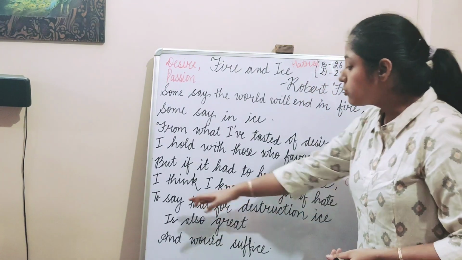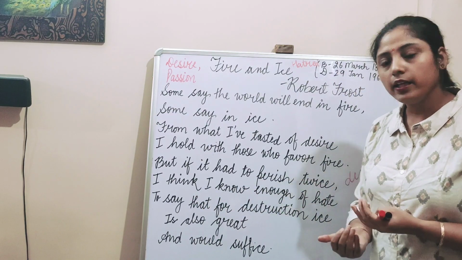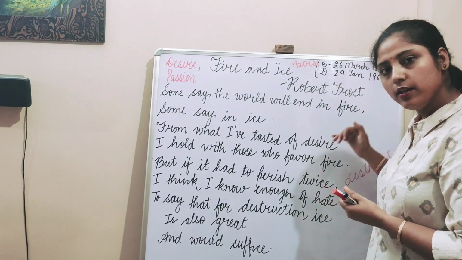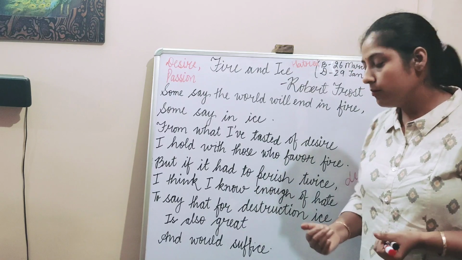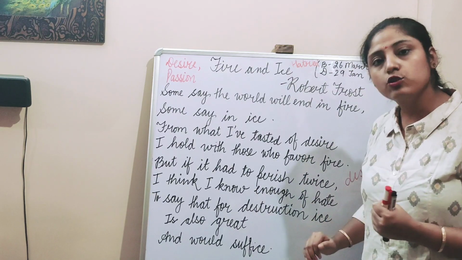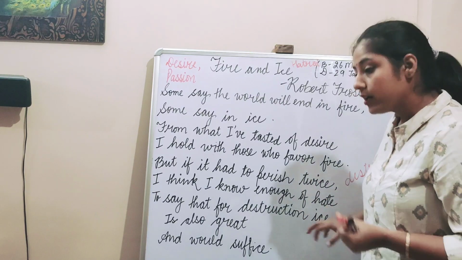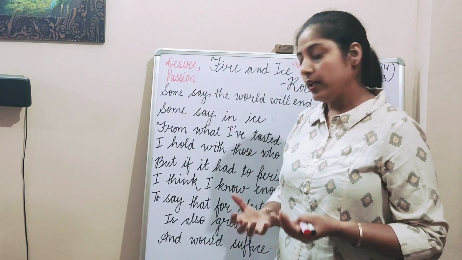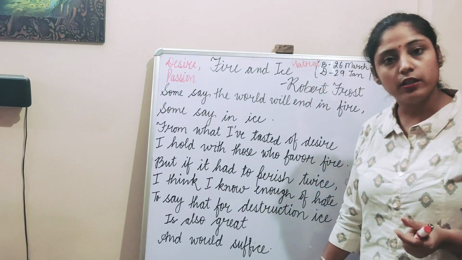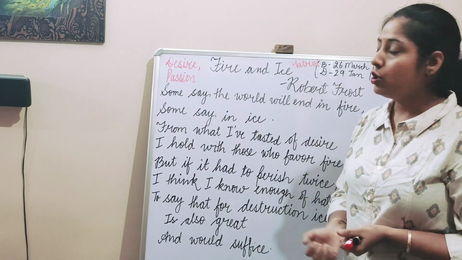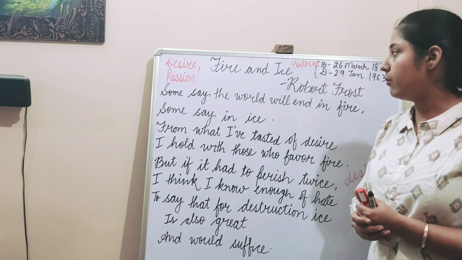So to destroy this world, not only fire is there, the world can be destroyed by the power of ice also, by the power of hatred also. The power or the feeling of hatred is also sufficient to destroy the world. So this was the poem.